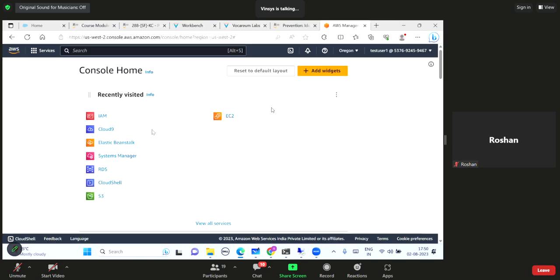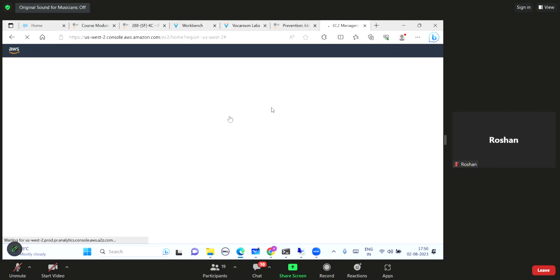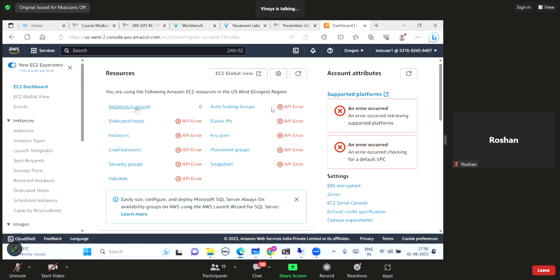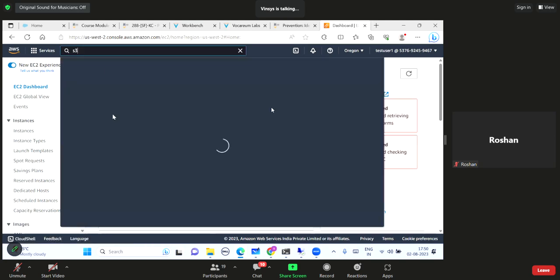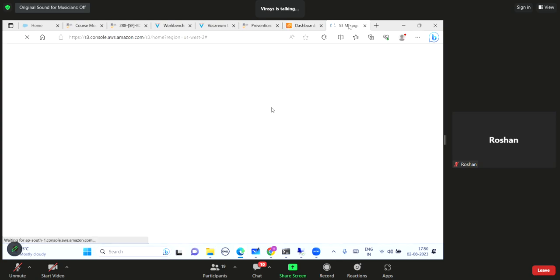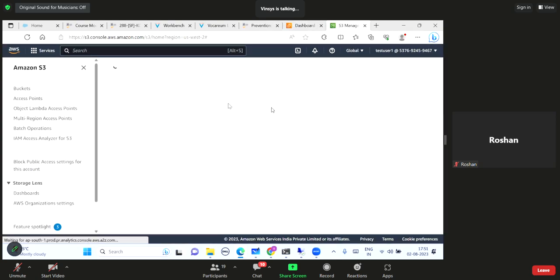Now see, we have not given any permission to this user. So it means the implicit deny will come into the picture. Let me go to any service. I will get access denied. Okay, I'm not getting any access to the EC2 service. Similarly, if I go to the S3 service, I will get the access denied message. Not only EC2, not only S3, it will be applicable for each and every service.